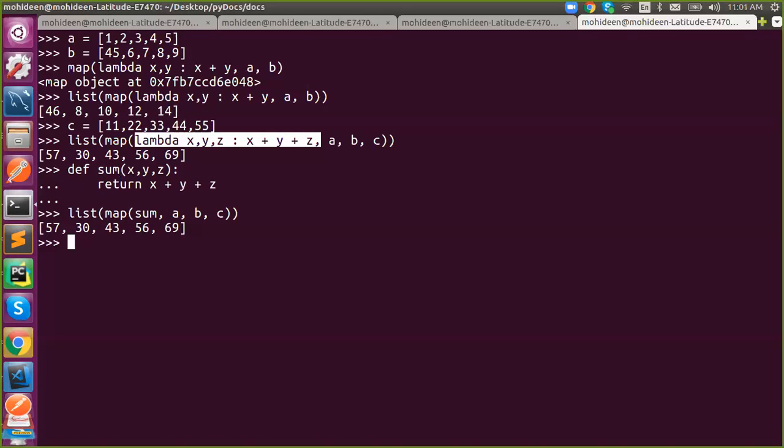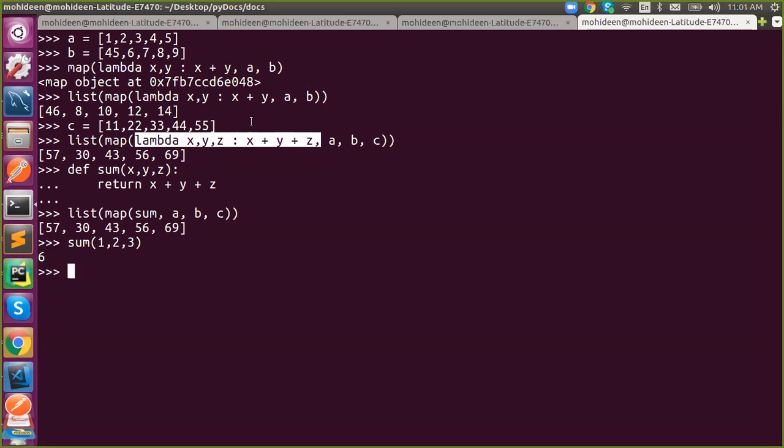Okay, got it. Now the sum can be used in many places, anywhere else. But this lambda is only inside this iterables. Okay, fine, got it.